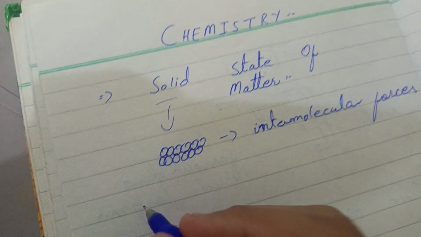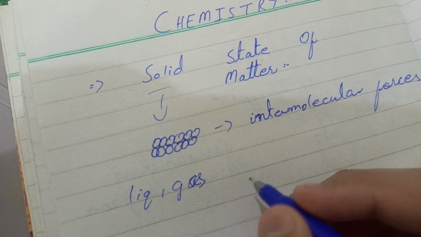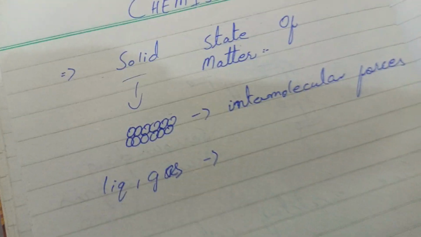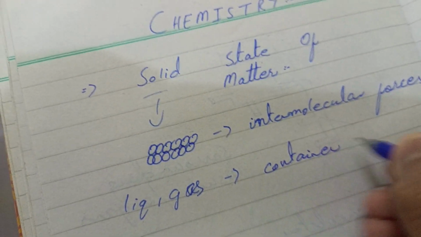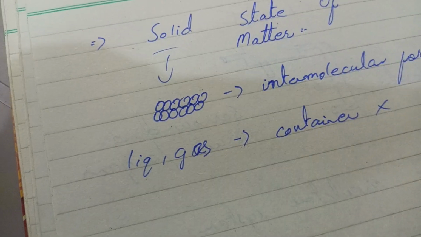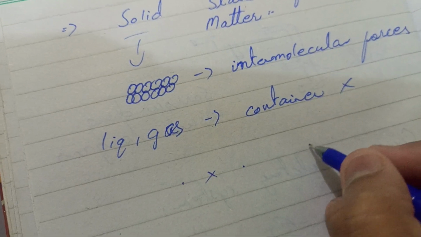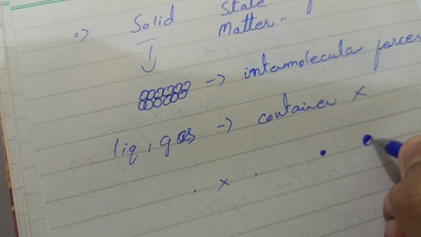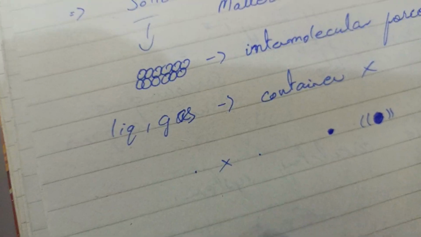As we know that in liquid and gas, the particles cannot make the shape of any container, but solid can because of the tightly packed particles. If you talk about how much the particles move from one point to another, they do not move. They just stay in their mean position and vibrate like this. If you have seen the structure, they just vibrate. But in liquid and gas, they flow and can go anywhere.